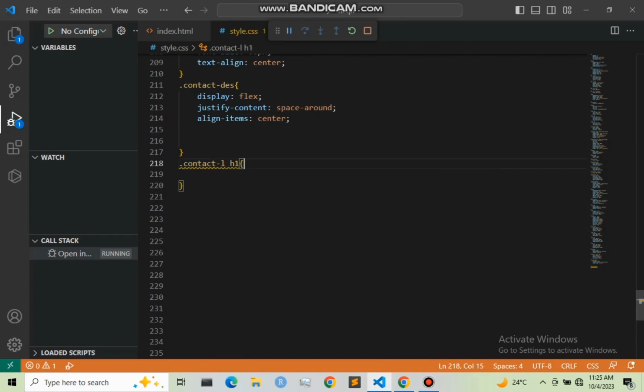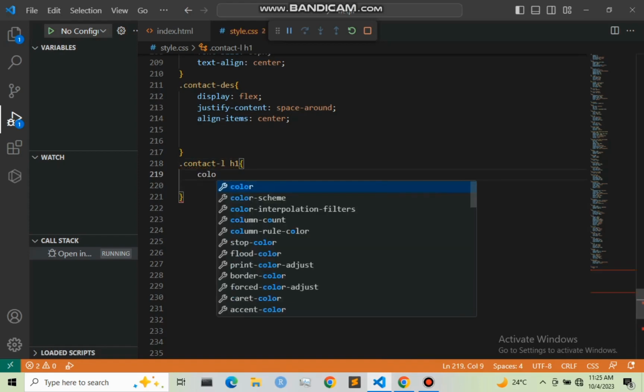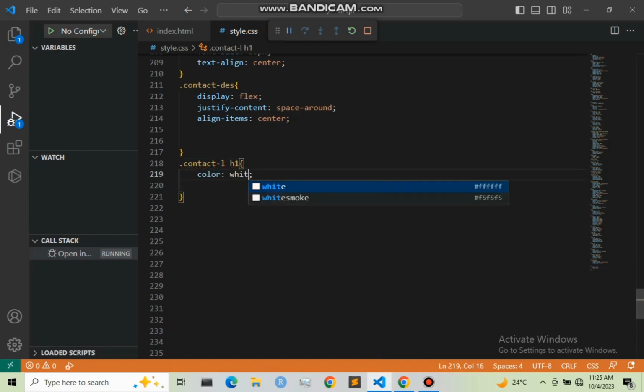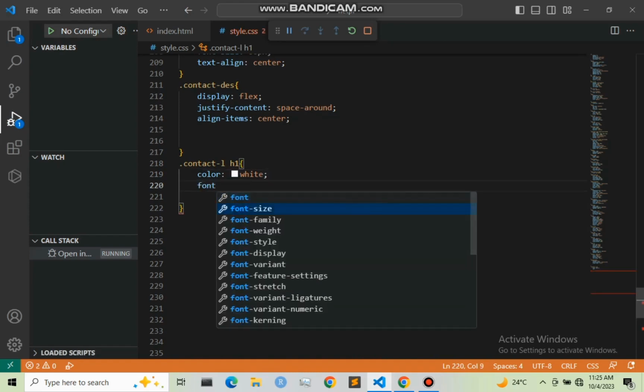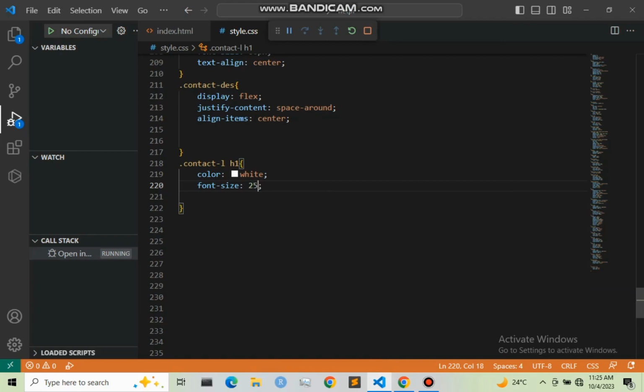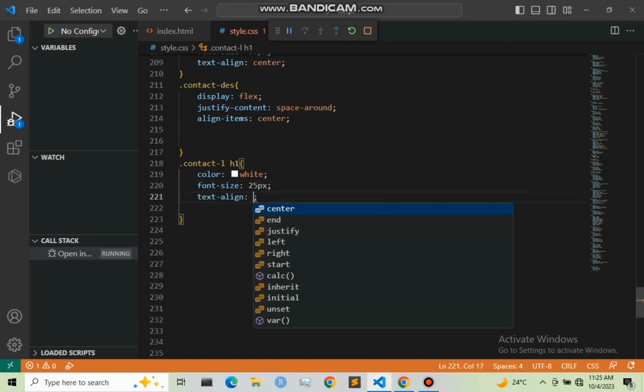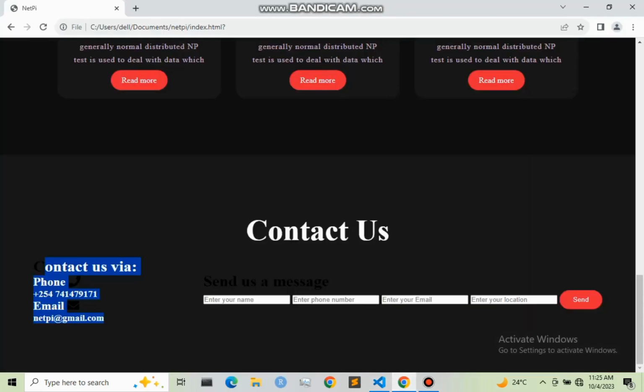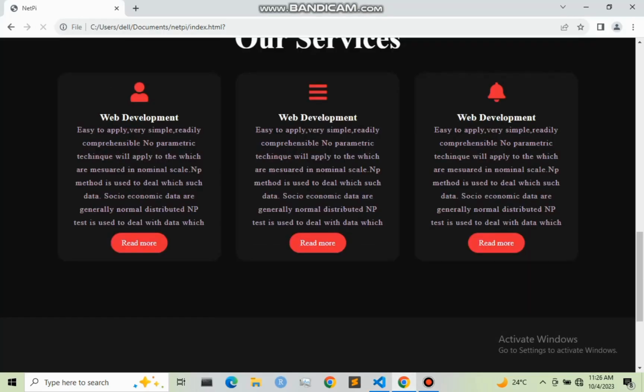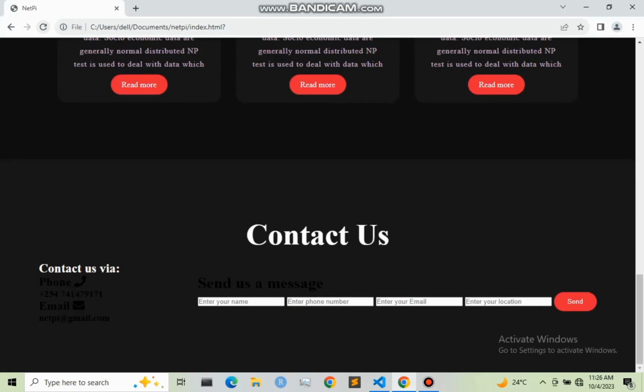I'm going to give it a color of white. Font size, I'm going to give it 25 pixel. Then text-align, I'm going to say center, and I guess that is it. Let me save and refresh our web page. So we have it right here.